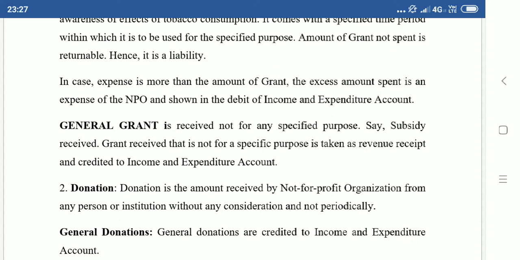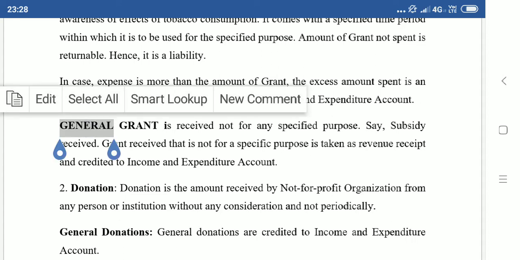First point. Second point, if the expenses are more than the specific grant, then the grant will become 0 in the liability side of the balance sheet, and the difference amount, the excess amount of expenditure, will appear in the expenditure side, that is the debit side of income and expenditure account. If it is a general grant, the full grant amount will appear in the income side of income and expenditure account. Okay.